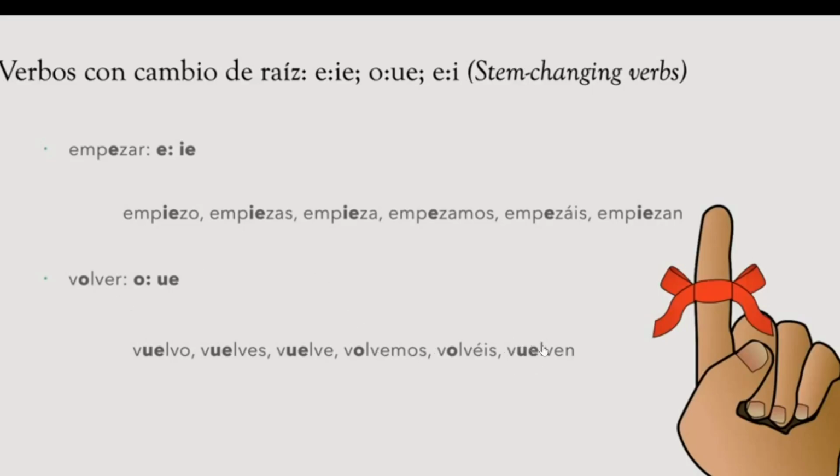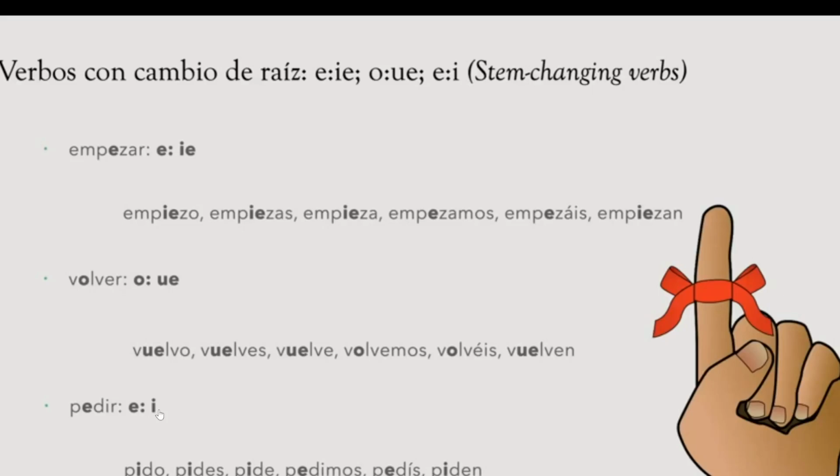And in ellos again, vuelven. We have, for example, the verb morir, to die, another verb that changes from O to UE. Then we have other verbs where we change the E for an I. In the case of pedir, to ask, it would be yo pido, tú pides, él pide, nosotros and vosotros, we don't do anything, and ellos piden.